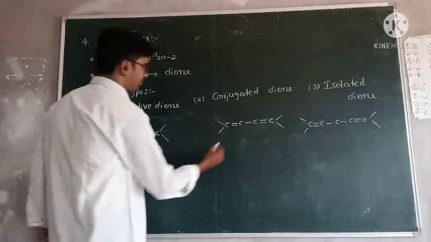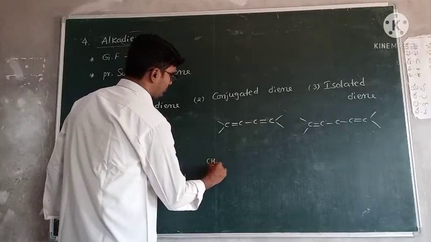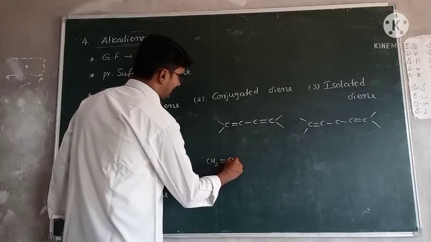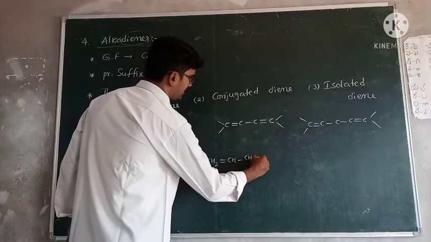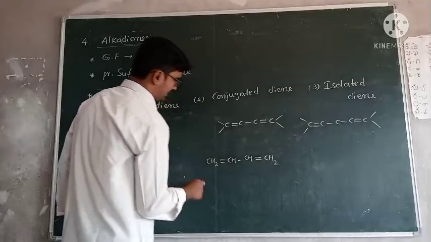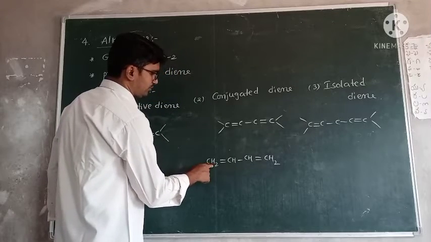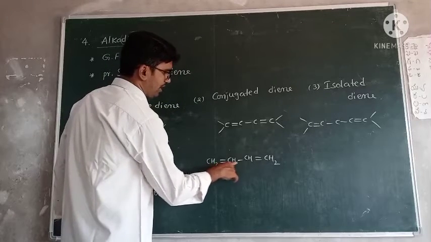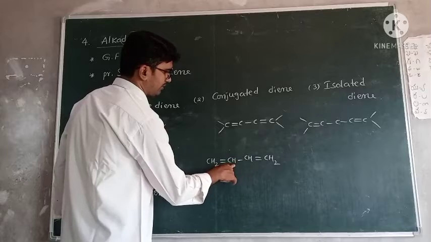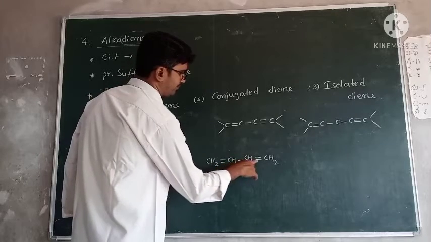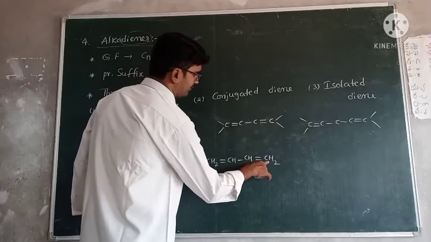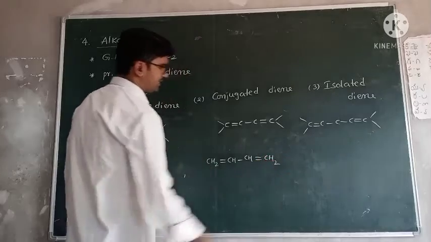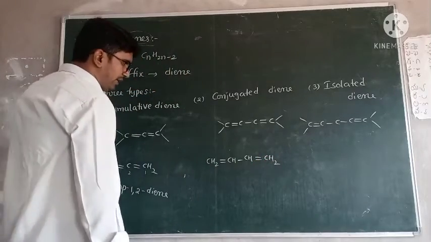Another example. CH2 double bond CH, single bond, CH double bond CH2. For this carbon, 2 bonds, 2 hydrogens. For this carbon, 2 bonds plus 1 bond, total 3 bonds, 1 hydrogen. This carbon, 1 plus 2, 3 bonds, 1 hydrogen. For this carbon, 2 bonds, 2 hydrogens. Satisfied. Okay, now what is this compound's name?